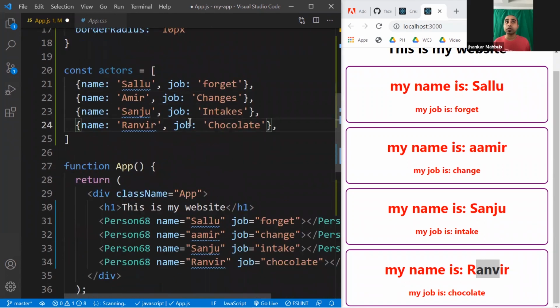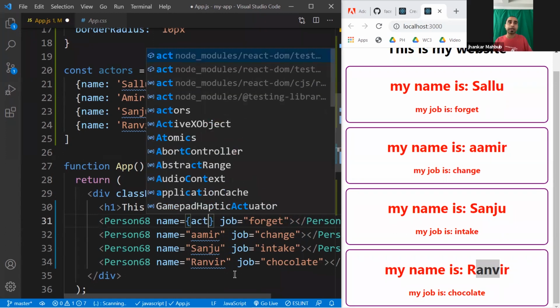So now you see I have all these actors, and previously this was passing the name hard-coded. Now I want to pass from this array. Previously it was the name and job. If I want, I can do it this way: instead of hard-coded, I will put a dynamic value. This is the curly bracket, the way you put a dynamic value. And if you put a dynamic curly bracket, you can access anything valid JavaScript.